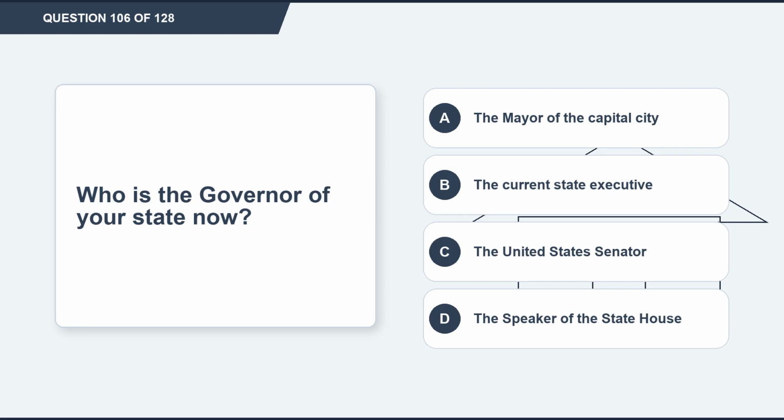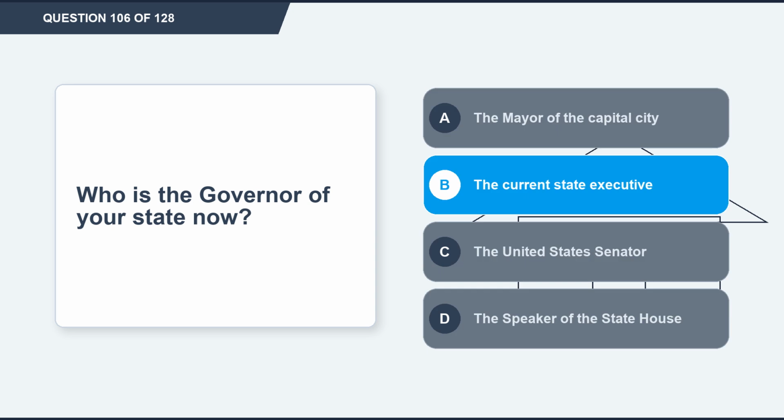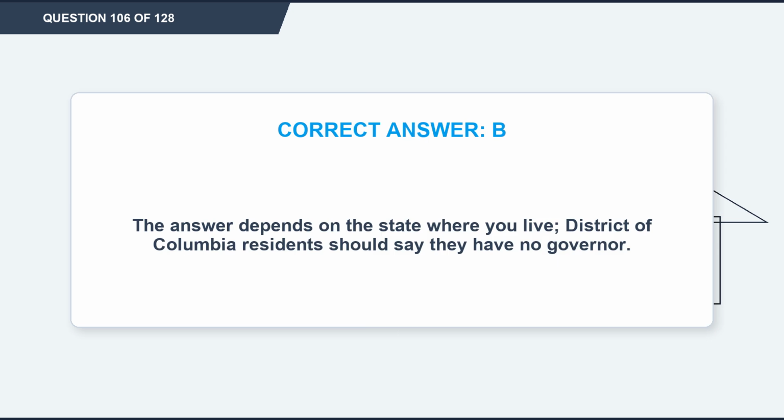Question 106. Who is the governor of your state now? Option A, the mayor of the capital city. Option B, the current state executive. Option C, the United States senator. Option D, the speaker of the state house. The correct answer is option B, the current state executive. Explanation. The answer depends on the state where you live. District of Columbia residents should say they have no governor.